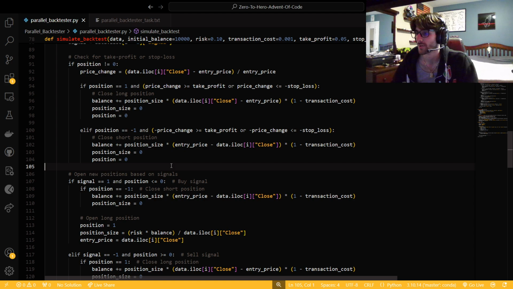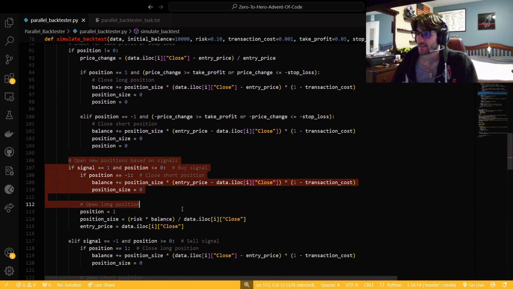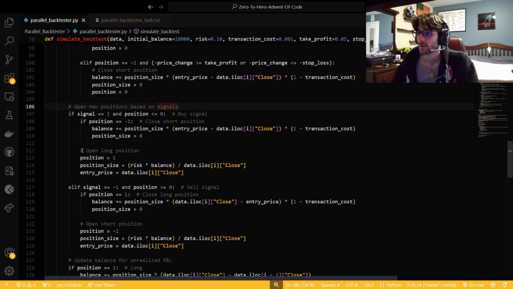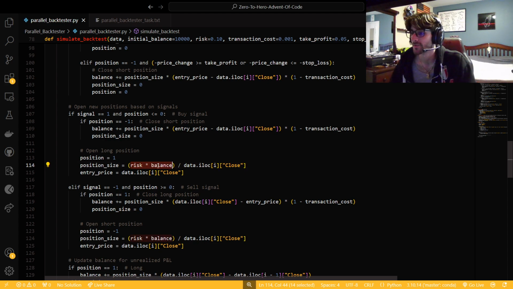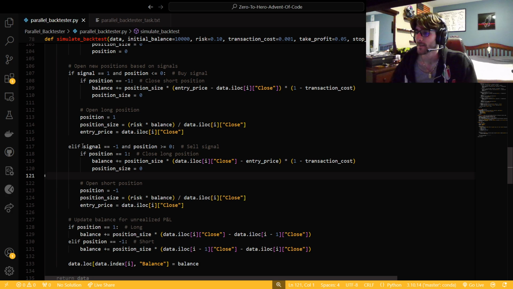Same thing but opposite, of course, for short. So that's if our position is not 0. If the signal is 1 and our position is either short or flat, we want to open a position. So our position is 1, and our position size is the risk times the balance over the close, that way we can see how many shares we have with 10% of our account. And then entry price is whatever price we're at. Really should say int right here, but fractional shares exist. Small detail on this. And then the opposite.